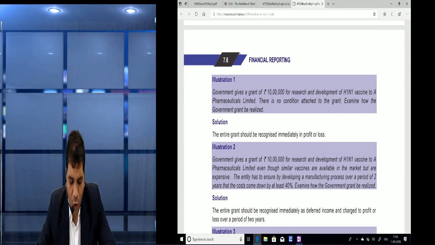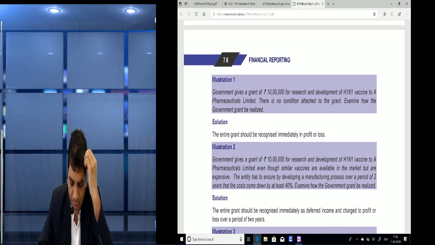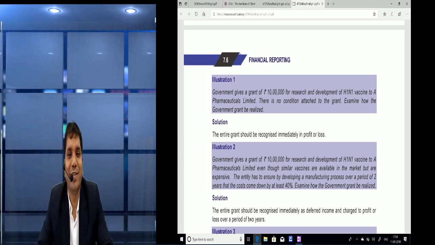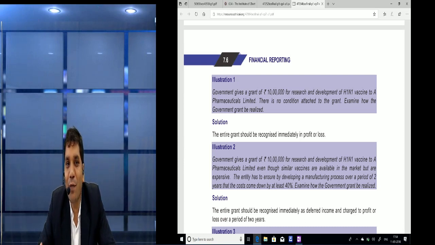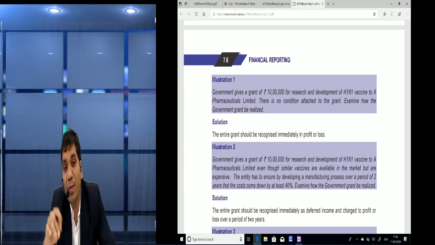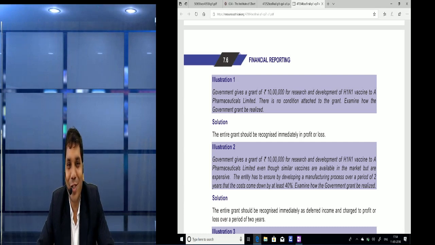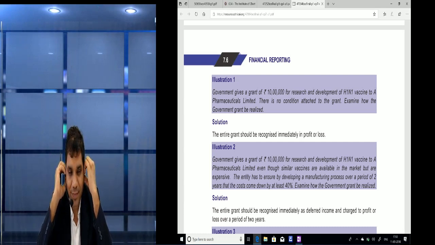What they say: government gives a grant of 10 lakh for research and development of H1N1 vaccine to some limited. There is no condition attached to the grant. Examine how the government grant should be recognized. Friends, the answer is we should recognize it immediately because there is no condition attached, and it is not for a specific purpose either. So no need to defer, because for deferral there is some condition that we use it for this much period and for particular assets. Then only we can defer it. So now we should record it immediately.